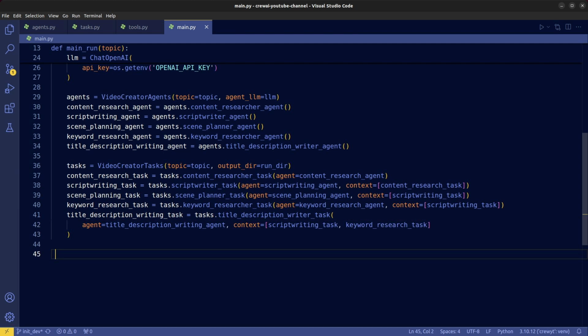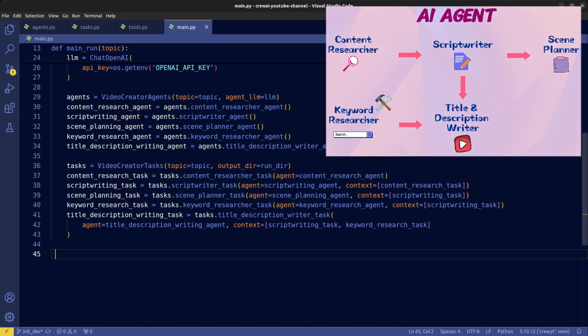Notice how we specify the task outputs that should be used as the context for each task. The context dependency is similar to our AI system workflow. We feed the content research task output as the context of the script writing task, the script writing task output as the context of the scene planning task. The keyword research task is an exception. It actually doesn't need any context, but we feed something relevant to it anyway, because if we leave the context empty, CrewAI will automatically assign the previous task output as its context. And we don't really need the scene plans to do keyword research, do we?